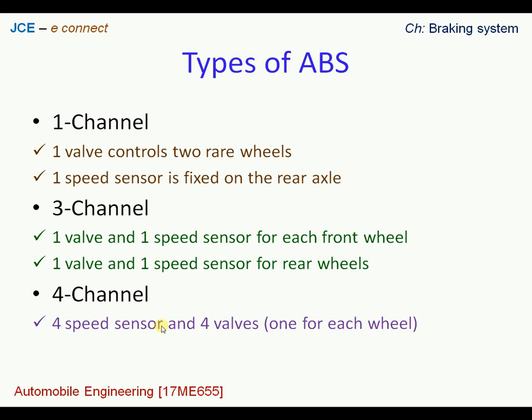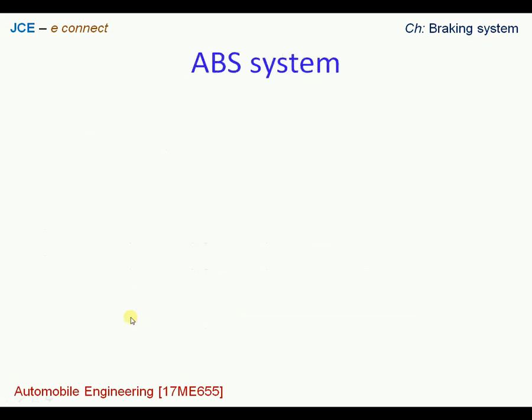When we look at all these channels, 1 channel, 3 channel, 4 channel, it is quite evident that the 4 channel is very efficient in applying the brake, so that we can have better control on each wheel for the braking purpose. Now let us look at how the anti-lock braking system works. Before we look at how exactly it works, let us look at the parts of the anti-lock braking system in the vehicle. So we have a 4-wheeler here, and it has basically 4 important parts.